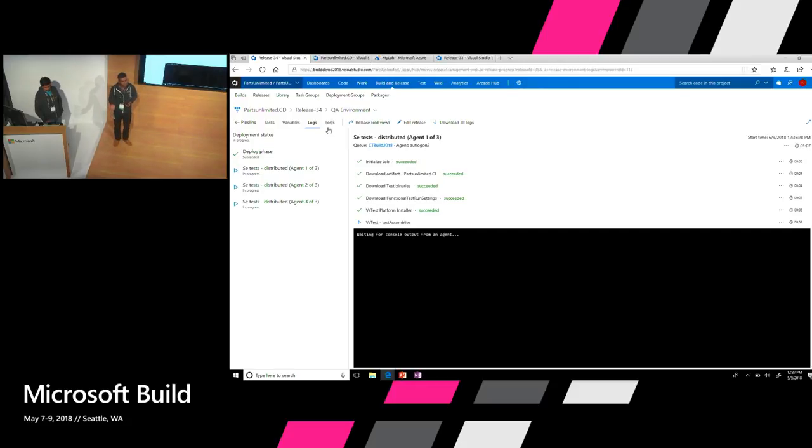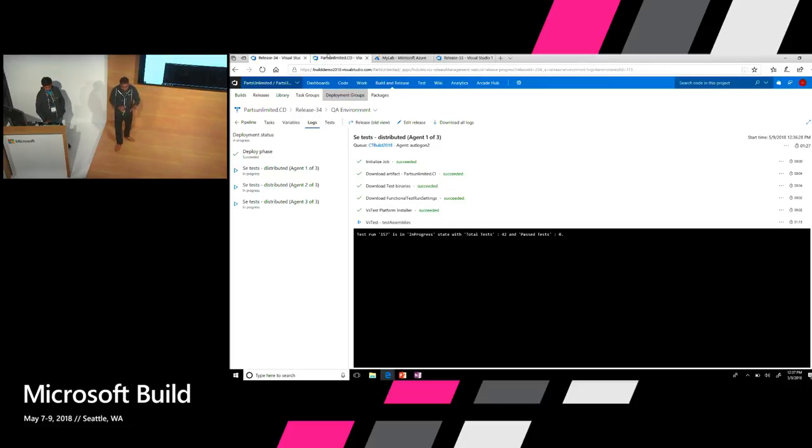There are some more options that we have around in-assembly parallel and distributing tests across cores. We'll be happy to talk about that. We have a booth right across. So if you want to know more about it, please feel free to drop by. So that's one part of it.